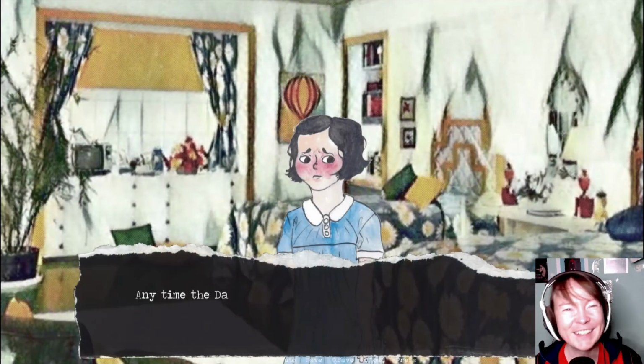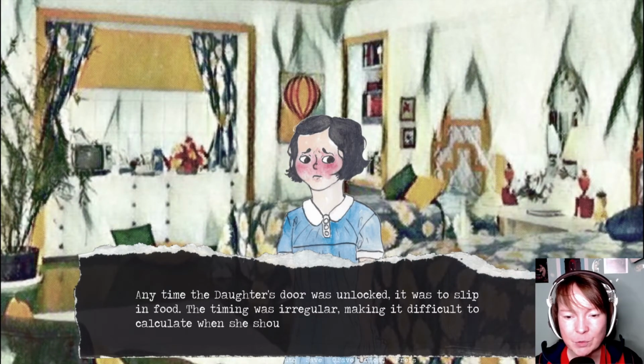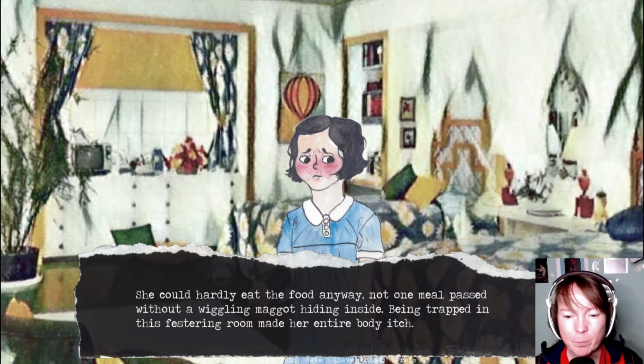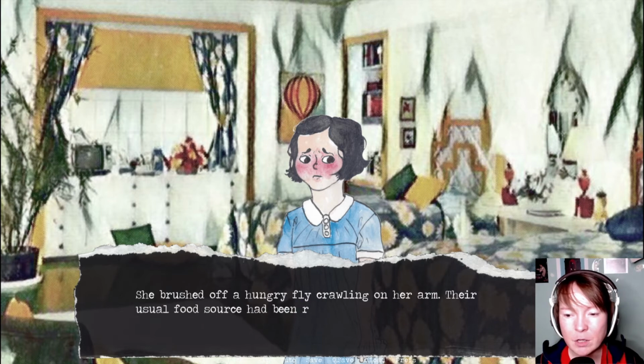Is the daughter dead as well? Oh no. Okay. Anytime the daughter's door was unlocked, there was a hand to slip in food. The timing was irregular, making it difficult to calculate when she should escape. She could hardly eat the food anyway. Not one meal passed without a wiggling maggot hiding inside. Being trapped in this festering room made her entire body itch. She brushed off a hungry fly crawling on her arm.